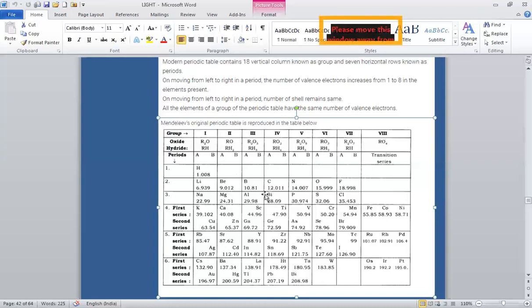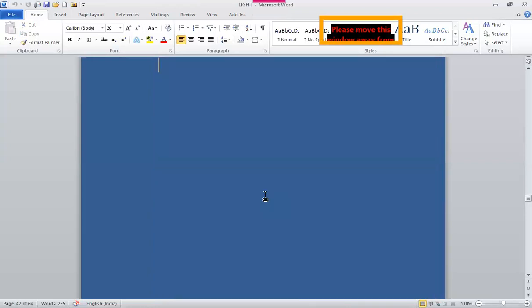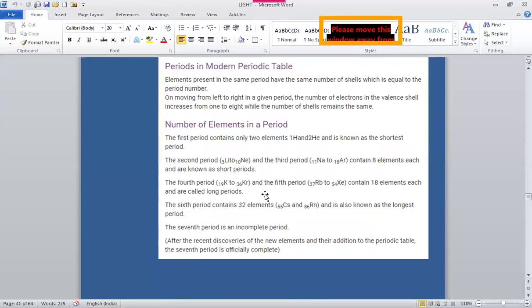So what were the main characteristics of Mendeleev's periodic table? The elements were arranged in order of their increasing atomic masses. 63 elements were known at that time, and noble gases were not discovered.